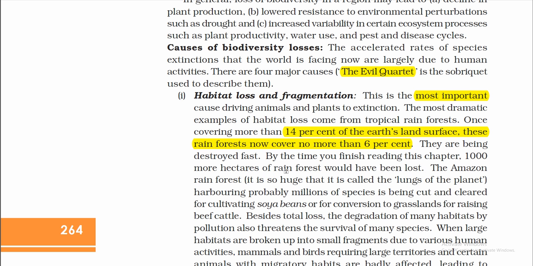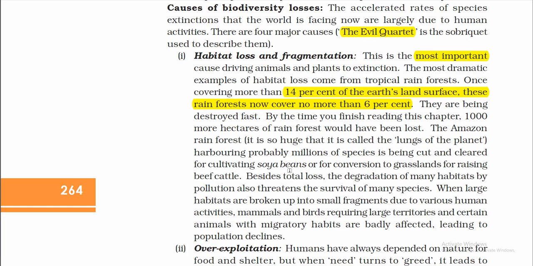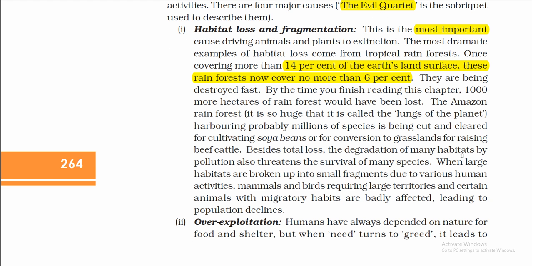The Amazon rainforest is so huge that it is called the lungs of the planet. Harbouring probably millions of species, it is being cut and cleared for cultivating soybeans or for conversion to land for raising beef cattle. Besides total loss, the degradation of many habitats by pollution also threatens the survival of many species. When large habitats are broken into small fragments due to various human activities, mammals and birds requiring large territories, and certain animals with migratory habits, are badly affected, leading to population declines.